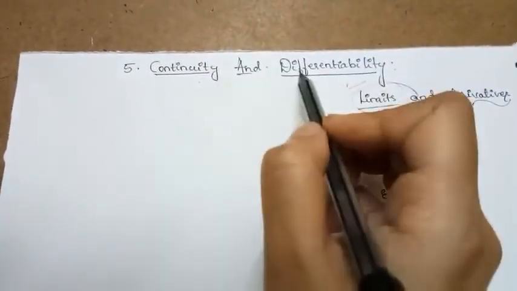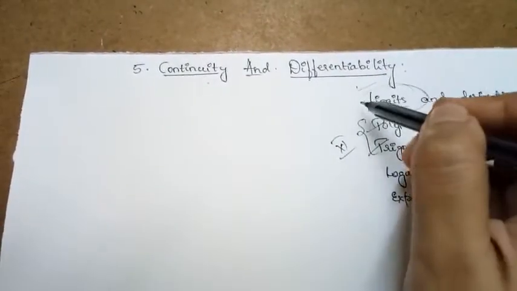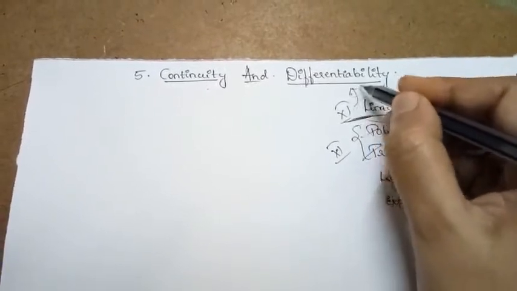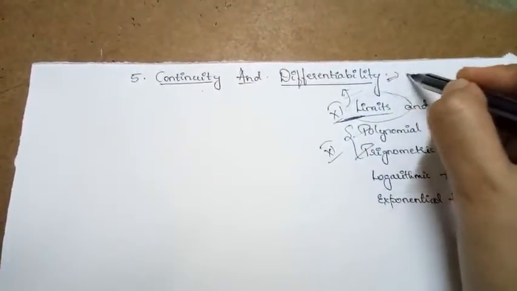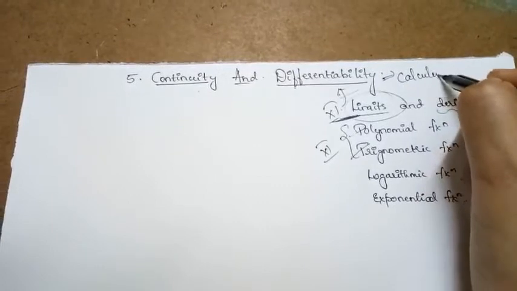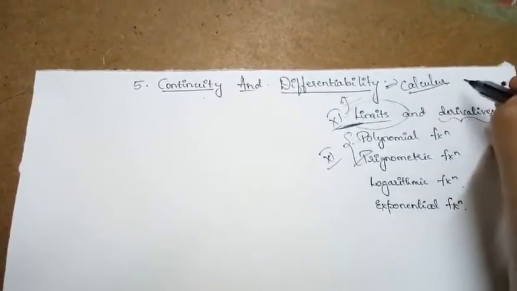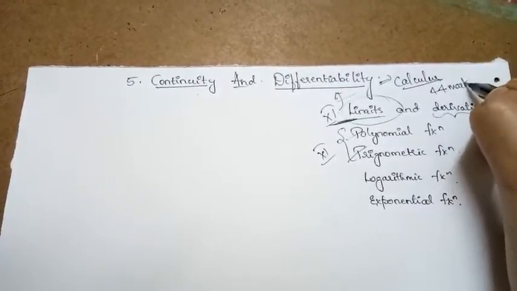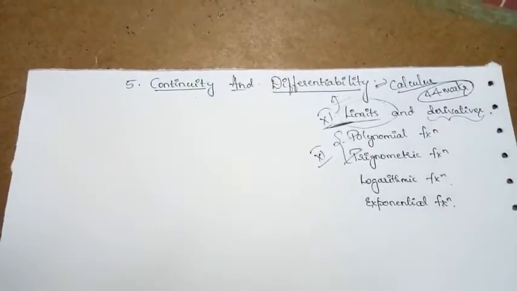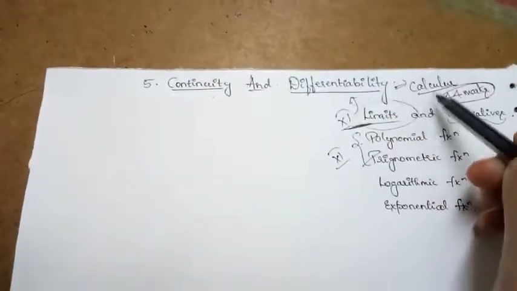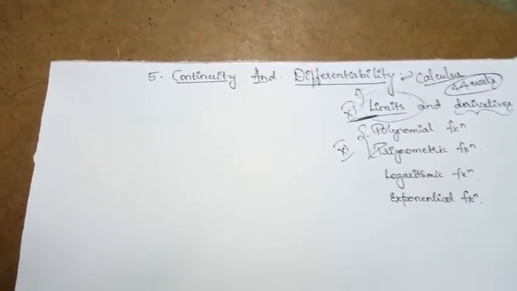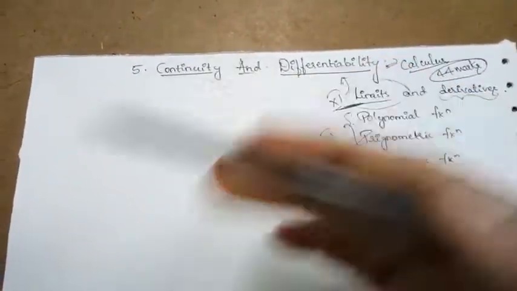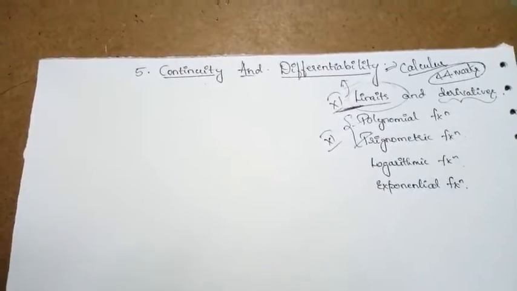So continuity and differentiability, this chapter is the continuation of the chapter which we learnt in class 11th, and this is the first chapter which comes under calculus. So totally the calculus in class 12th carries 44 marks in your board examination. This is the first chapter under calculus, and it is very important and very basic, required for all the rest of the calculus which we need to understand.